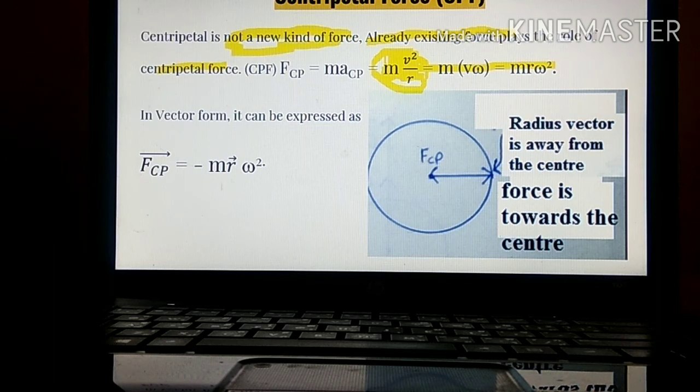Over here, in vector form, we denote F_CP is equal to minus m r omega square. Why is this negative sign there? Because the radius vector is directed away from the center, but centripetal force is always directed towards the center. So the radius vector and centripetal force are directed opposite to each other, and as they are opposite, we get a negative sign.